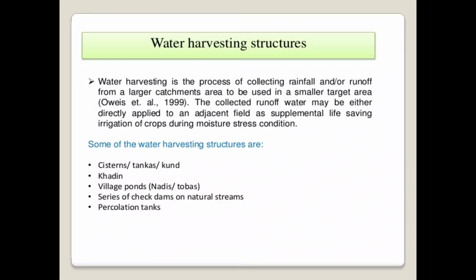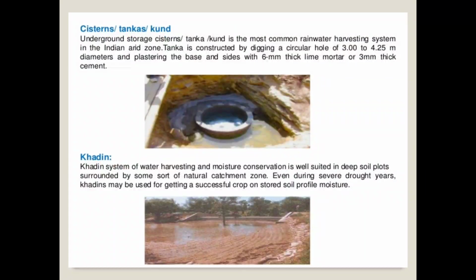Then there are some water harvesting structures. These are the cisterns, also known as tankas or kunda. Then the second one is the khadi, the third one is the village pond, the next one is the series of check dams on natural streams, and the last one is the percolation tank. So these are the various water harvesting structures. That means the water collected as runoff is stored in the water harvesting structure. Then the first water harvesting structure is the cisterns or tanka, also known as the kunda.